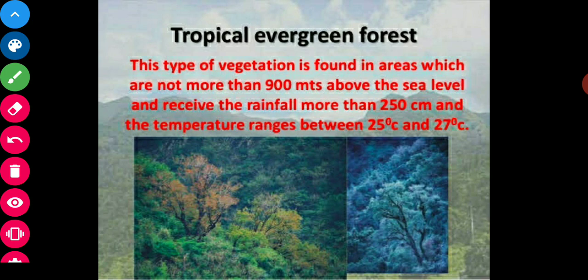In these tropical evergreen forests, the trees remain green throughout the year. That's why these forests are called evergreen forests. Mahogany, wild rubber, bamboo, ebony and rosewood are found in these tropical evergreen forests.